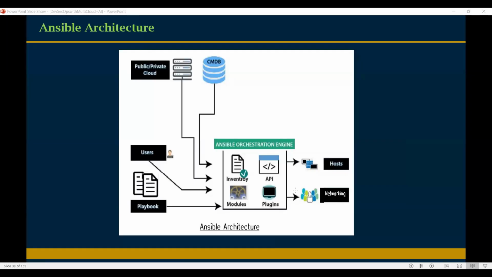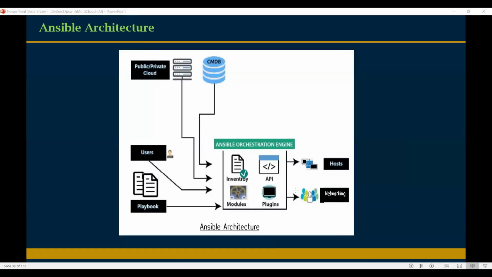Once we log in to the server, we need to check whether Java is installed or not. If Java is installed, it's fine. If Java is not installed, how can we install it? First, we need to get the Java package. We need to copy the Java software from shared folders.